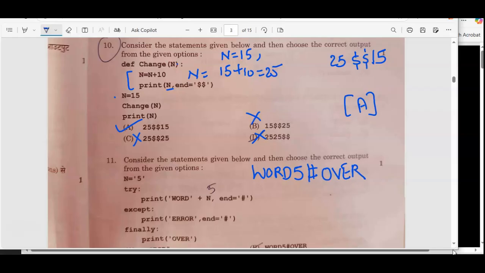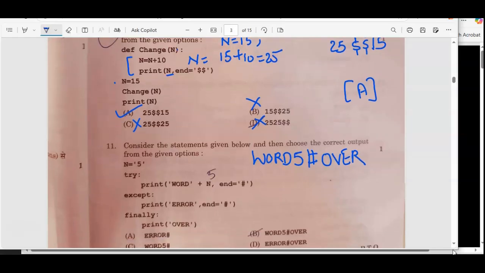So the correct option for this, we can check the options, error, this, and option number B is the correct one and these all are wrong. So the correct option for this is option B.